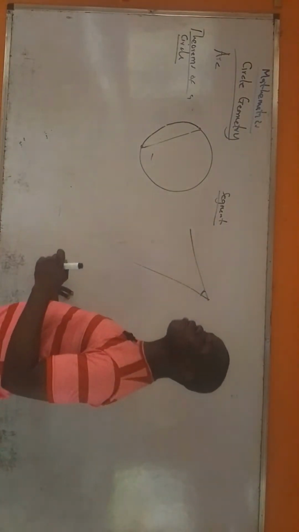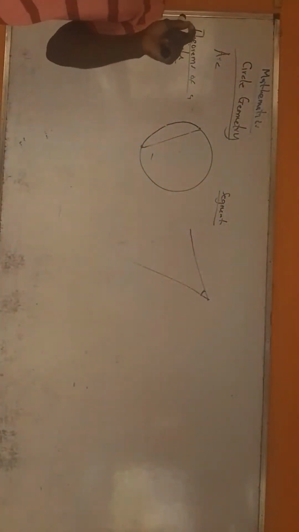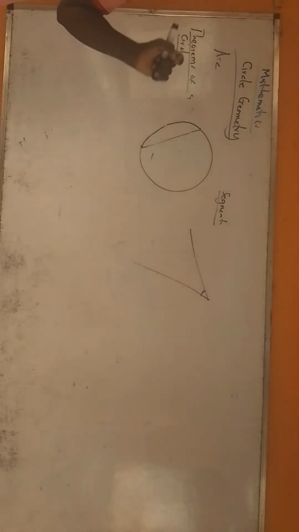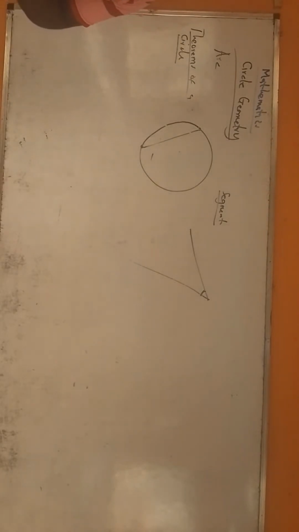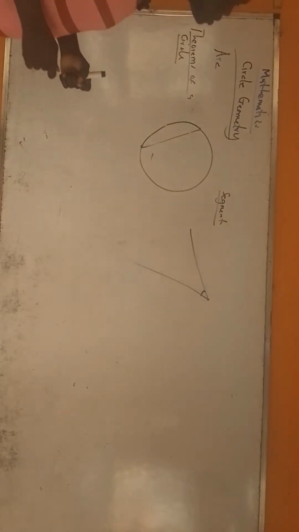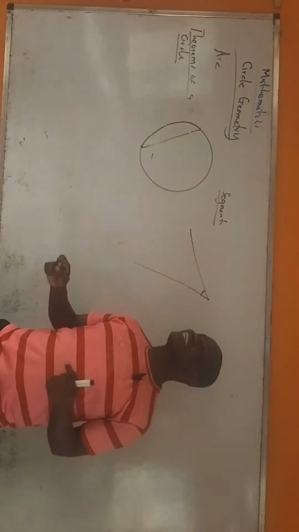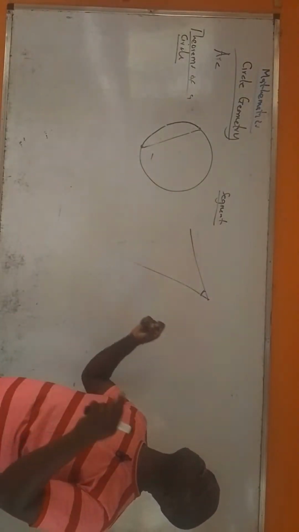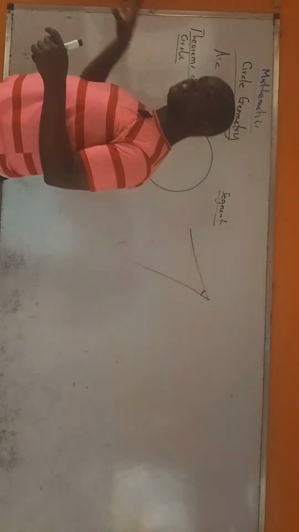When we say an angle is subtended by an arc, it means that that angle is formed by two straight lines that are originating from the ends of the arc.